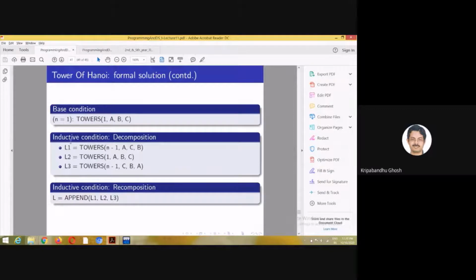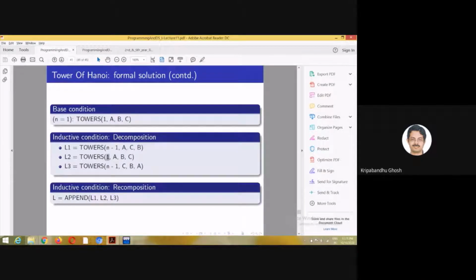Then for the inductive condition, or basically the decomposition of the whole problem for n, you are invoking towers n minus 1, A to C using B. So the top n minus 1. There are many things which are implicit, which I have not mentioned explicitly, but I'm sure you are smart enough to understand that I'm talking of the top n minus 1 disks only. So for the top n minus 1, I am moving from A to C using B.